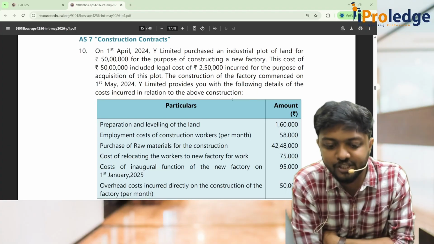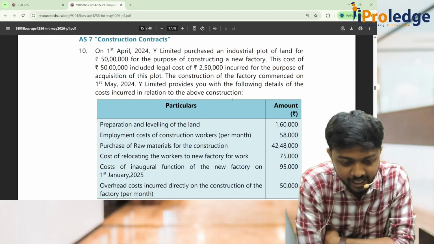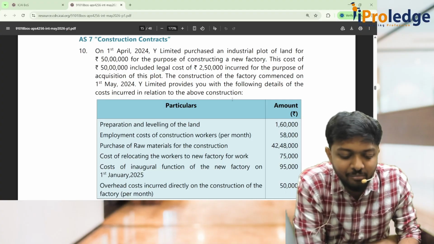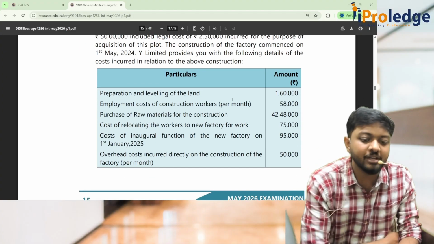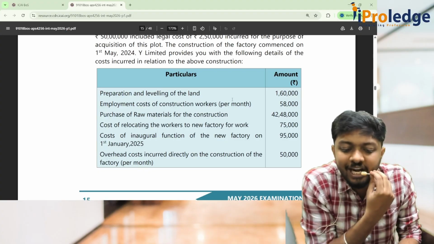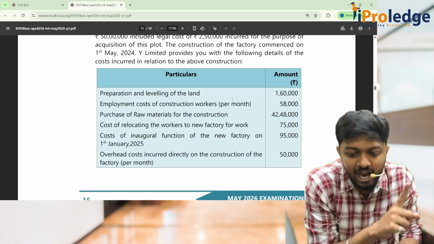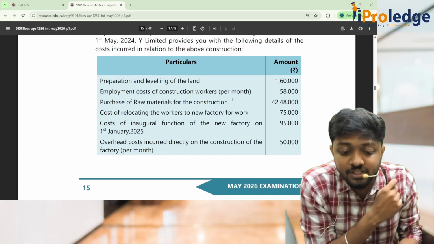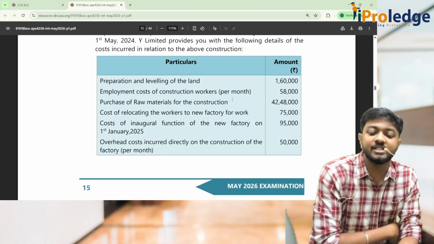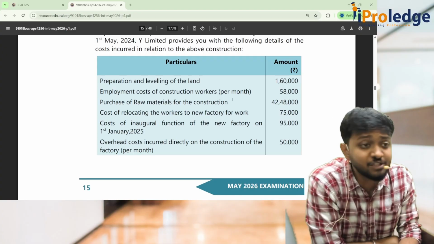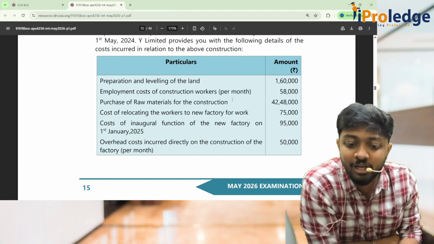Y Limited provides you with the following details of the costs incurred in relation to the above construction. Among these, you should tell me which can be added and which cannot be added. Preparation and leveling of the land: it's directly attributable, add it. Employee costs of construction workers: of course, laborers, we have to add. But per month it is 58,000. I have to add how many months?